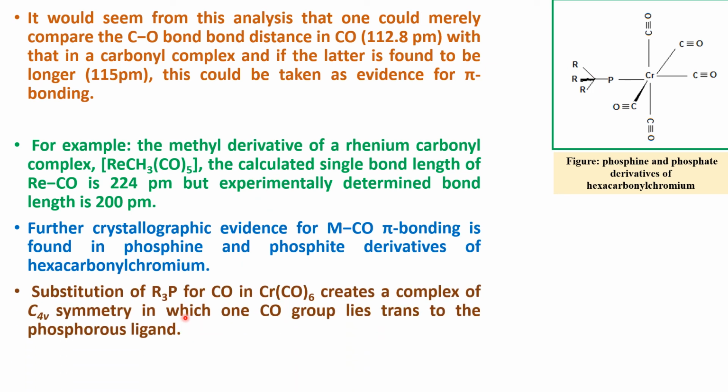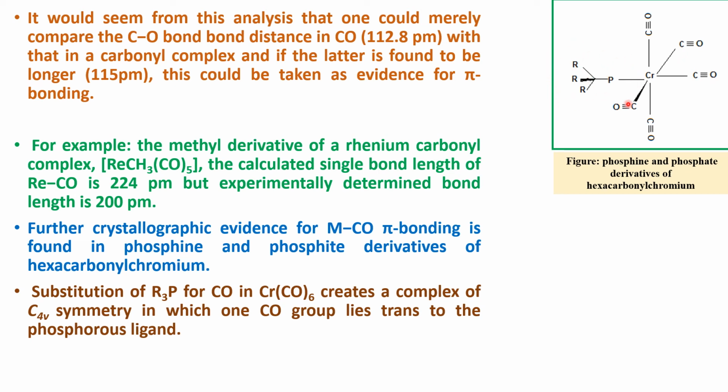Substitution of PR3 for CO in Cr(CO)6 creates a complex of C4v symmetry in which one CO group lies trans to the phosphorus ligand.